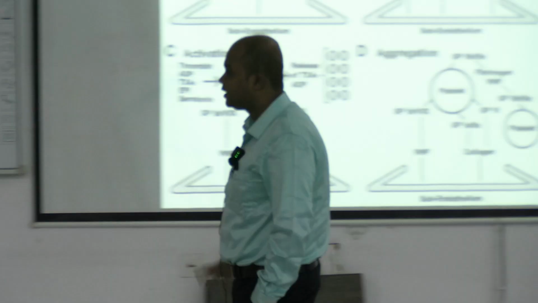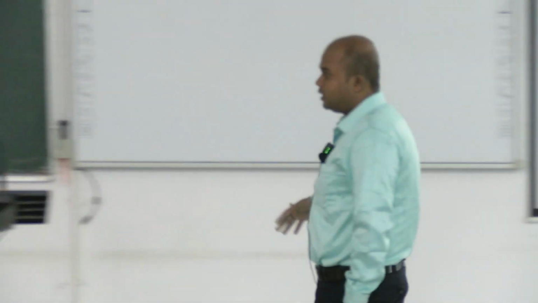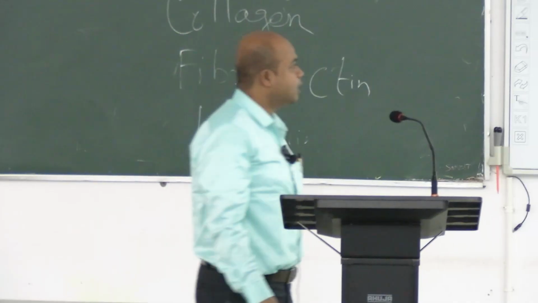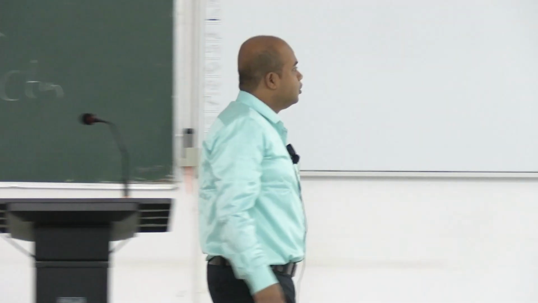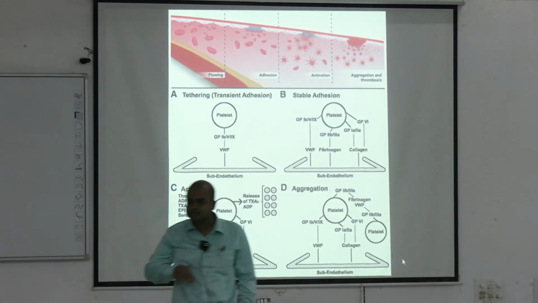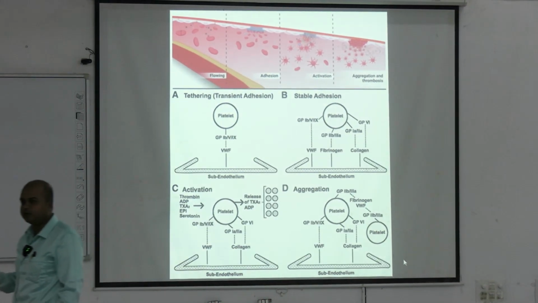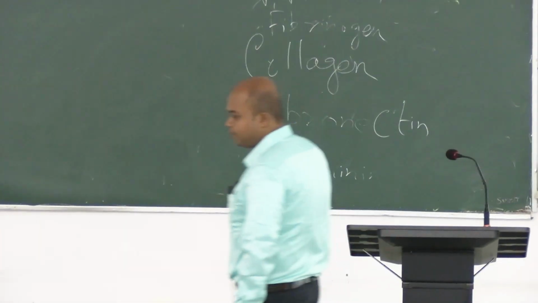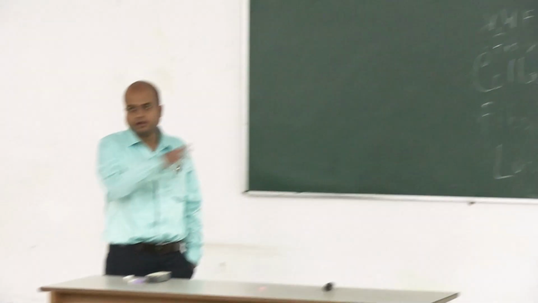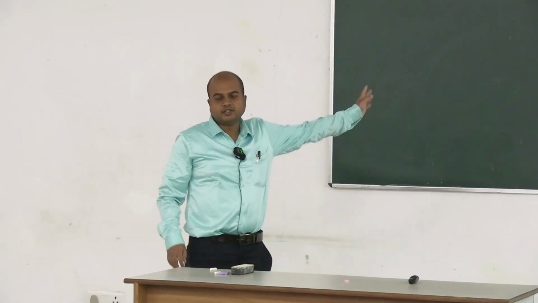This stage is called platelet adhesion, the first step in the formation of the temporary hemostatic plug. They describe it as tethering, that is transient adhesion, then stable adhesion. The first factor involved is VWF, then the others come: fibrinogen, collagen, fibronectin, laminin, and the glycoproteins are different for these different factors.